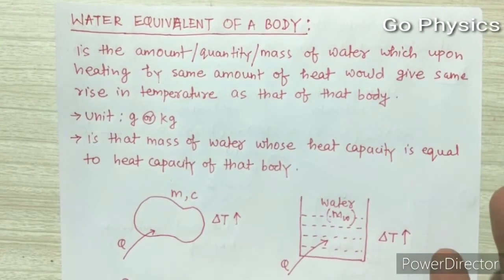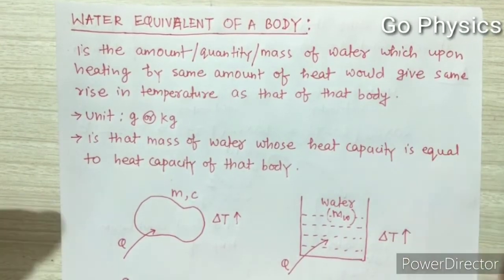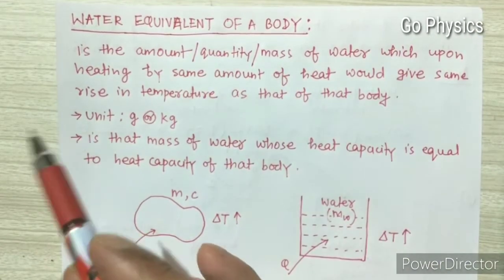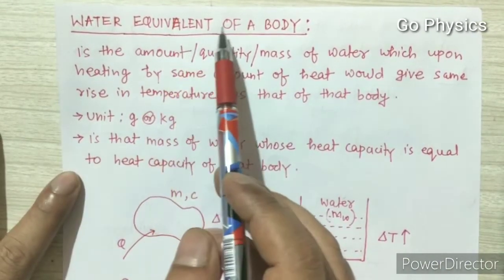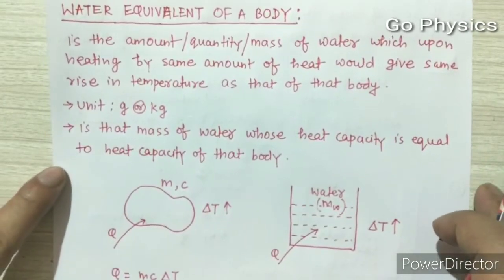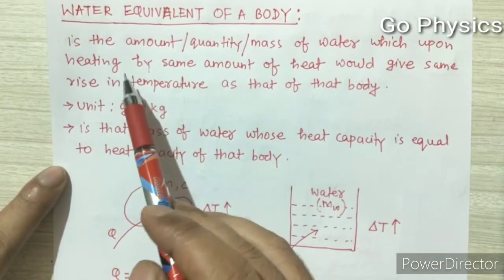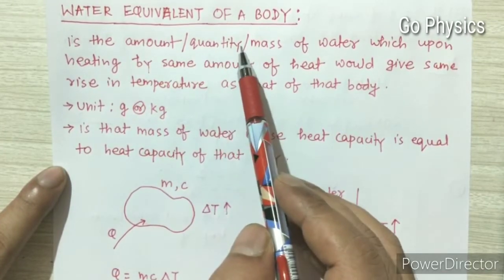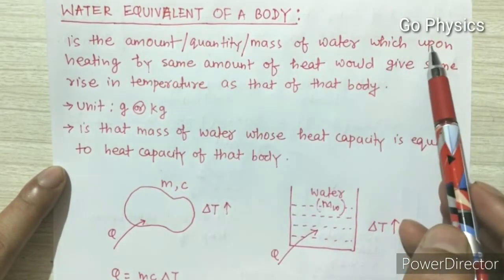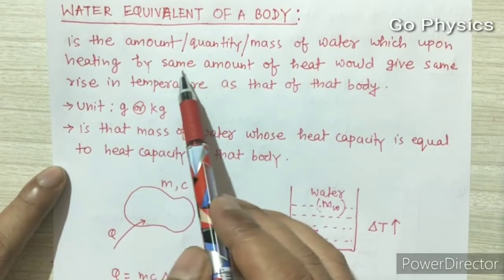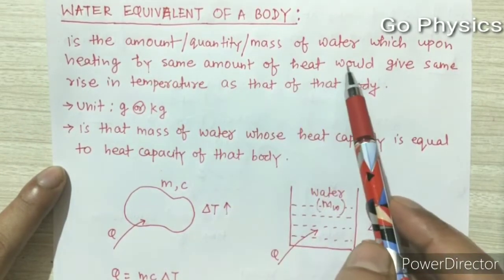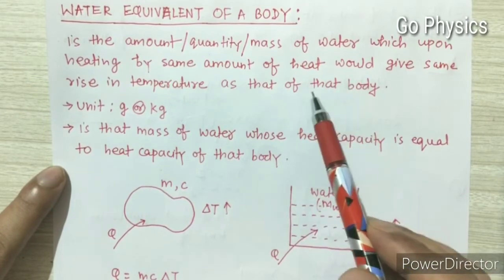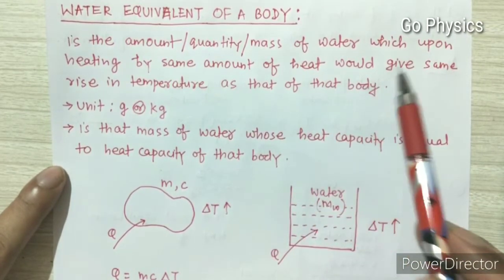As we were dealing with calorimetry terms, this is the second term that usually comes in calorimetry, that is, water equivalent of a body. Now what is the meaning of water equivalent of a body? First see the definition. It is the amount or quantity or mass of water which upon heating by the same amount of heat would give the same rise in temperature as that body.